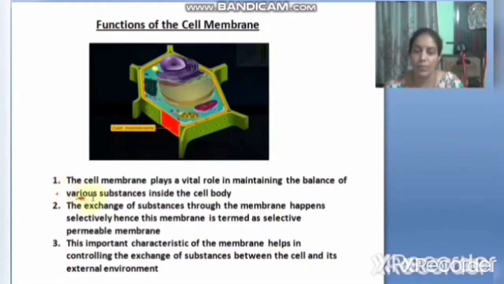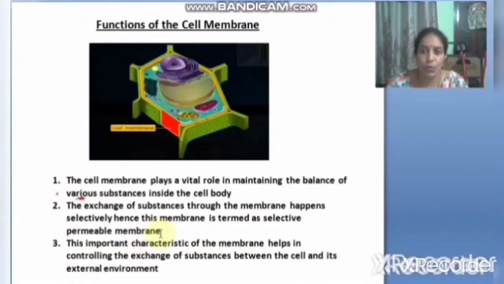The cell membrane, what is its function? Every cell organelle has its own function. See, what is the function of the cell membrane? This cell membrane plays a vital role, vital means important role, in maintaining the balance of various substances inside the cell body. The exchange of substances through the membrane happens selectively, hence this membrane is termed the selectively permeable membrane.